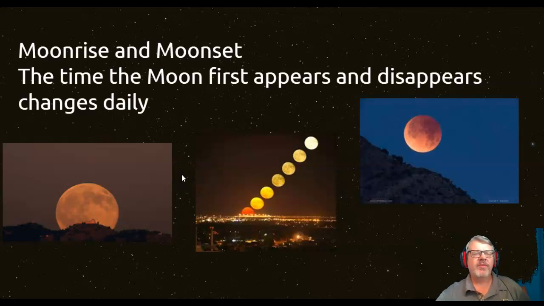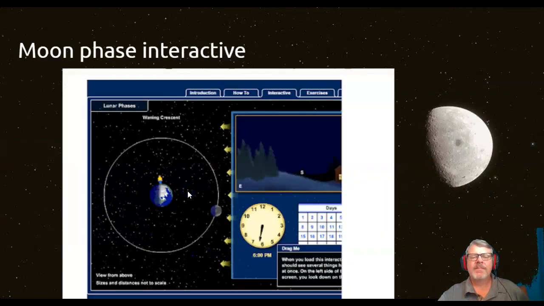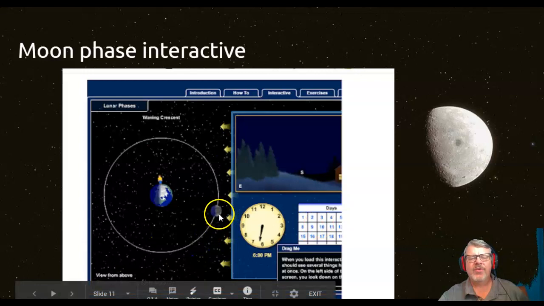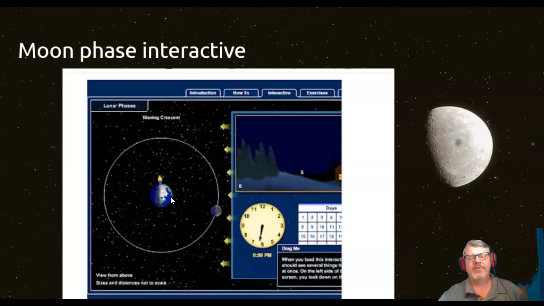One section of the lesson talks about moonrise and moonset, which is the time the moon first appears and disappears. They give you a chart that shows the moonrise and moonset compared to the sunrise and the sunset over the course of a month, and they ask you to draw patterns. To help you make those patterns, they have an interactive. The interactive will show time and date, and it'll show how the moon moves, how the sun moves, and how the Earth moves compared, so you can watch the system working.